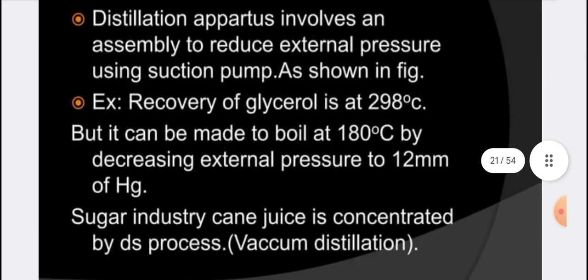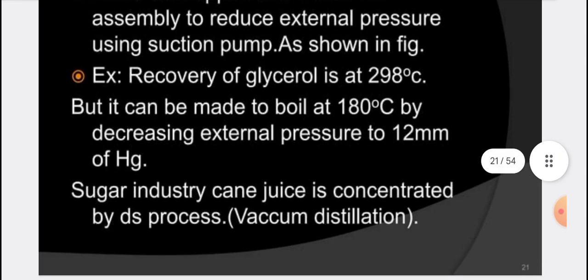This process is performed for the recovery of glycerol, because glycerol is a very useful and important liquid used in various chemical industries throughout the world. So it is a main liquid, and we have to separate it from other impurities. To separate it from other impurities, we have to apply this process. So this is in fact a most important process.